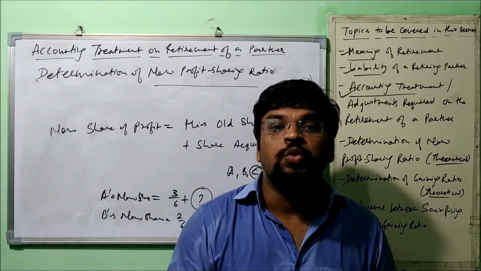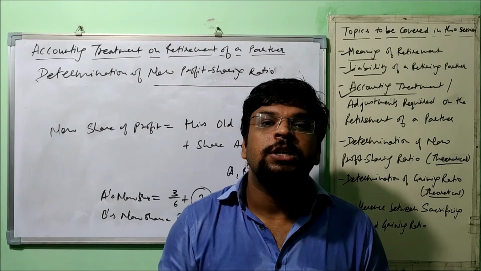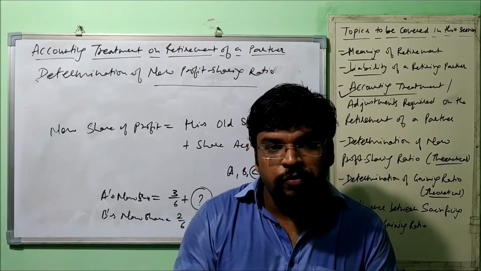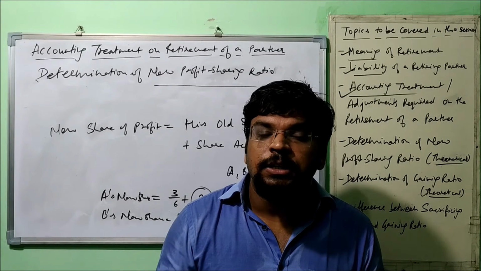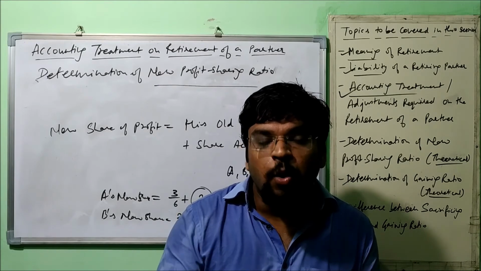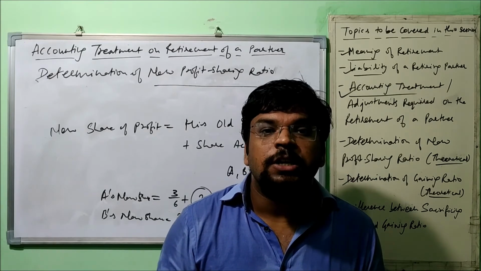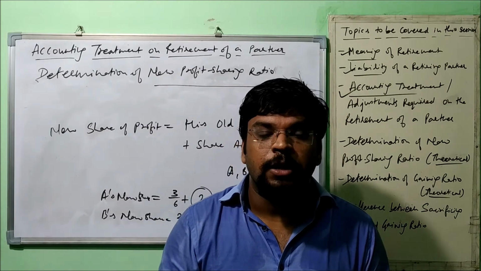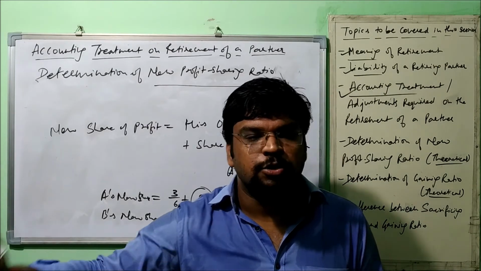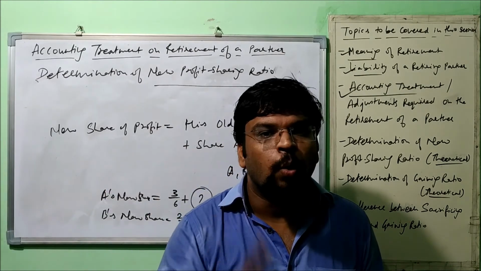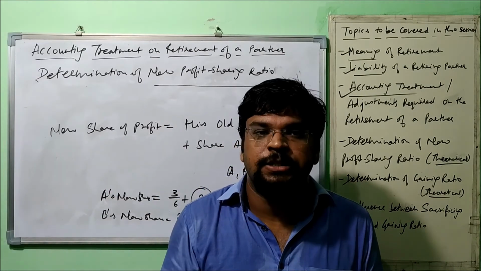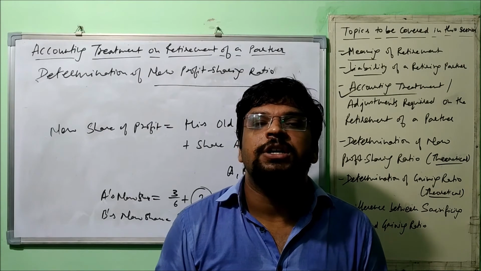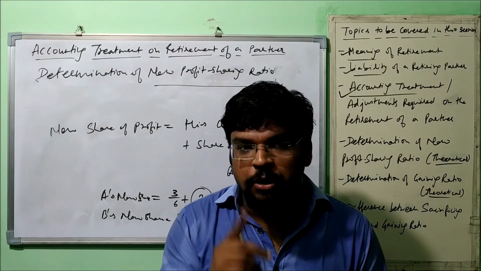Now case 2, when the new profit sharing ratio is given, or we can say the remaining partners acquire the share from the retiring partner in some certain ratio. We can call it by any situation, but the situation is only one: some hints to calculate the new profit sharing ratio are given. Understood the point?